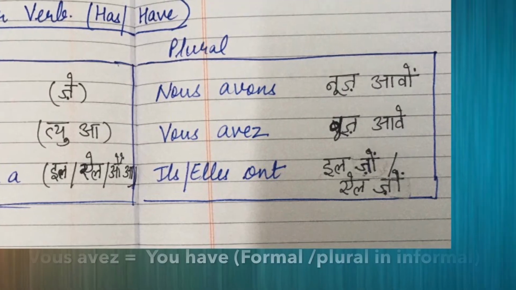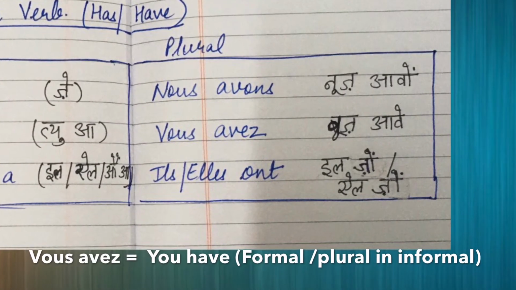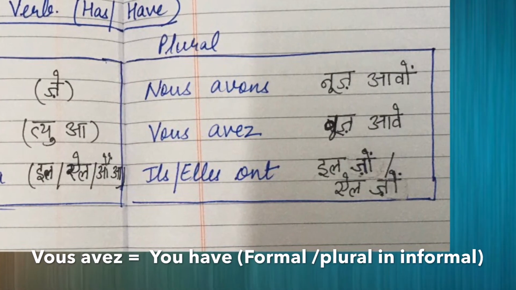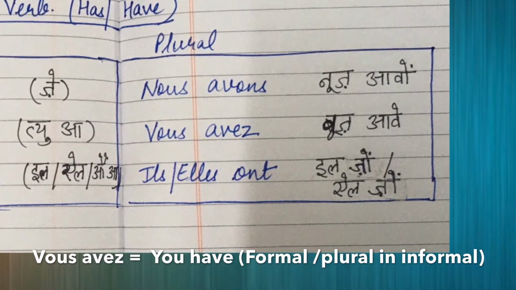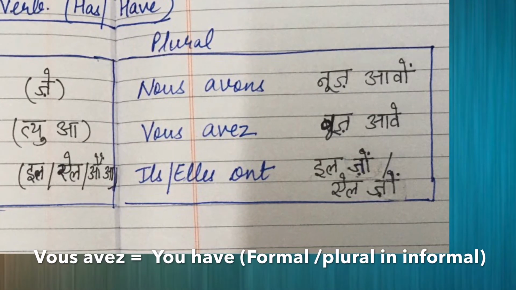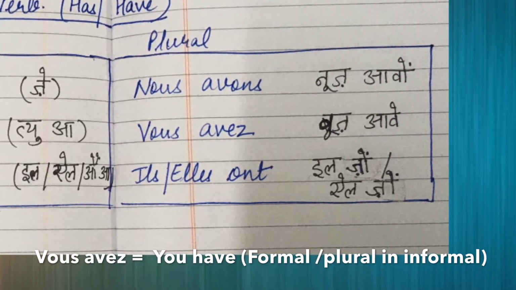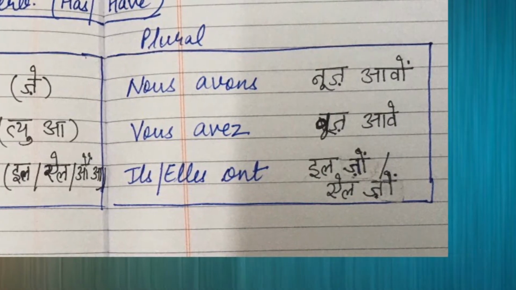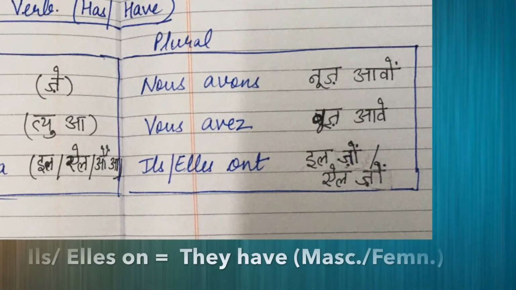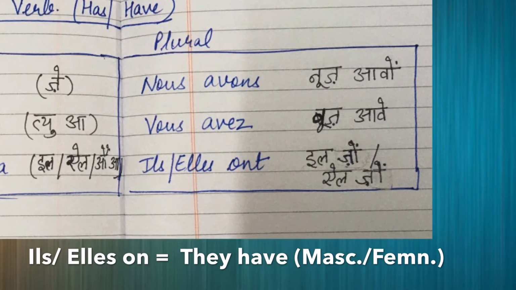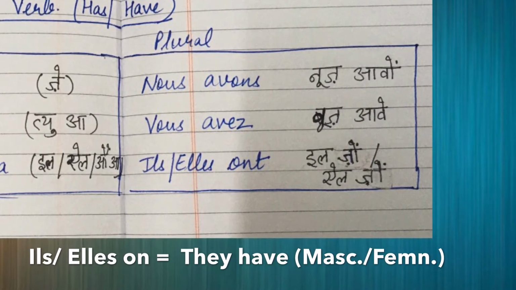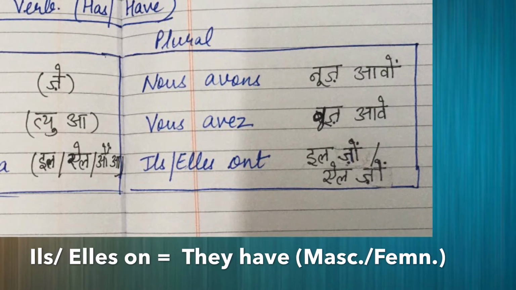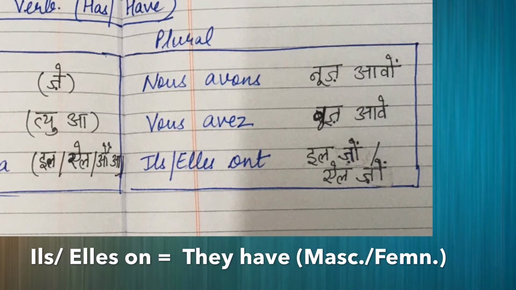The next is vous avez. Vous avez means you have. It is second person plural, you have. It is used in formal language to say you have, and it is also used in informal language when there are many people. So it is vous avez. Next is ils ont, elles ont. It is they have. Ils ont, they have for masculine things, and elles ont, they have for feminine things.